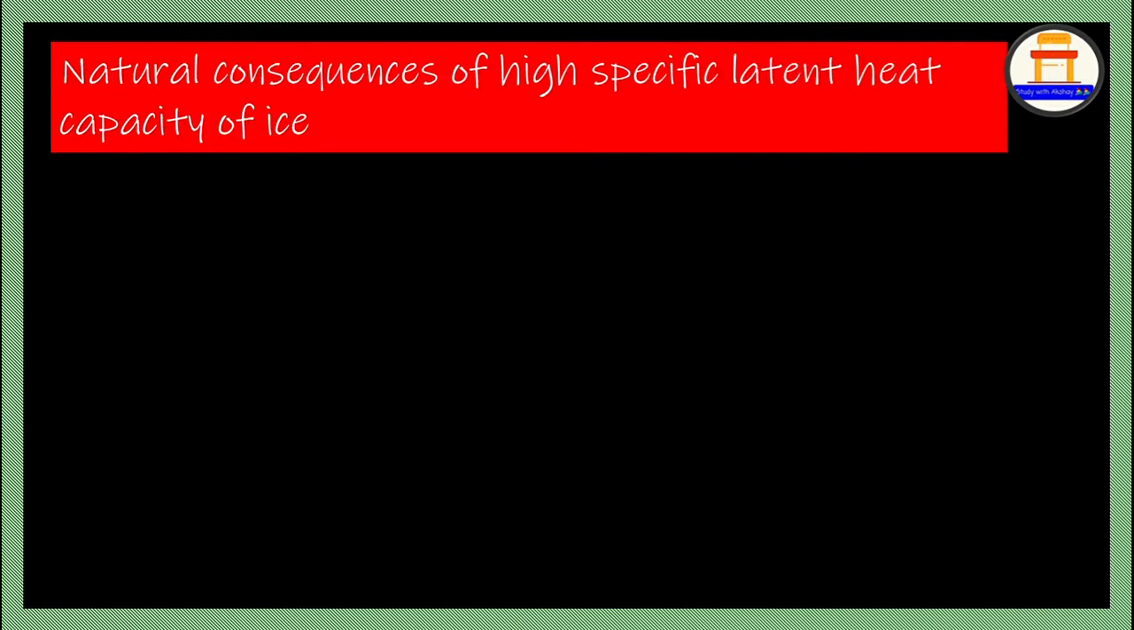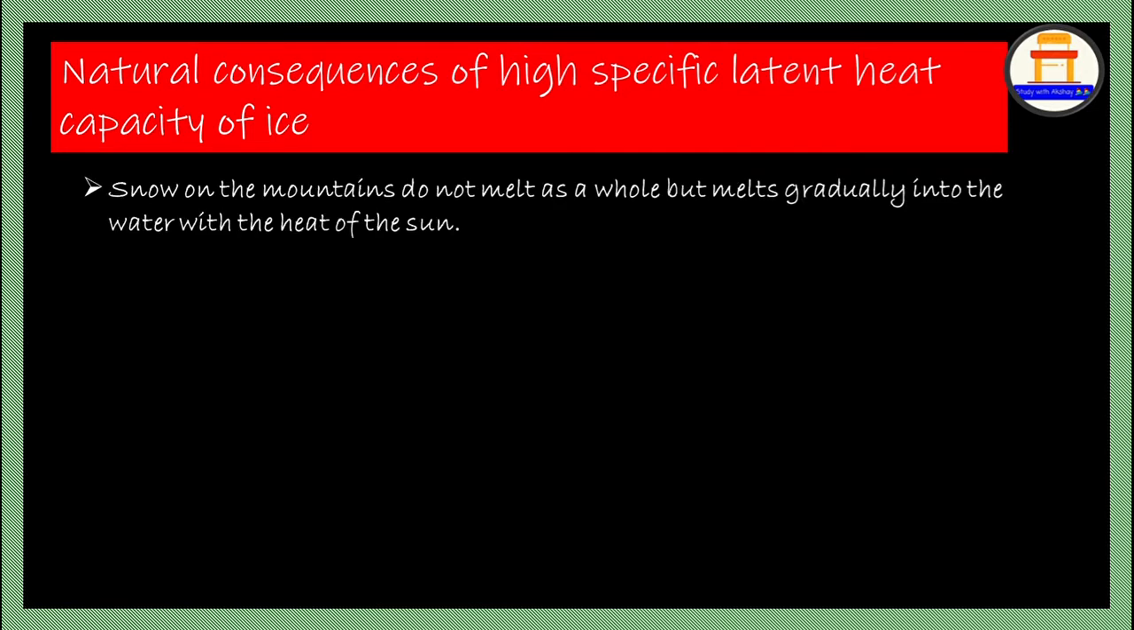Next, natural consequences of high specific latent heat capacity of ice. So what are these consequences? These are again give reason questions. Wherever consequences, advantages, all those things are given, they are all give reason questions. Snow on a mountain does not melt as a whole, but melts gradually into water with the heat of the sun. Why is it so?